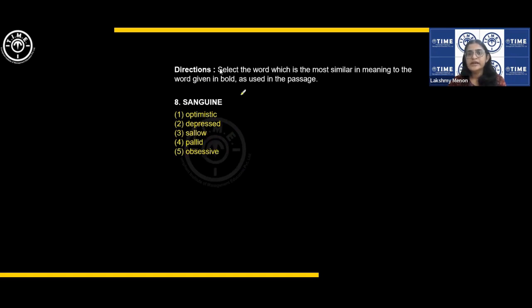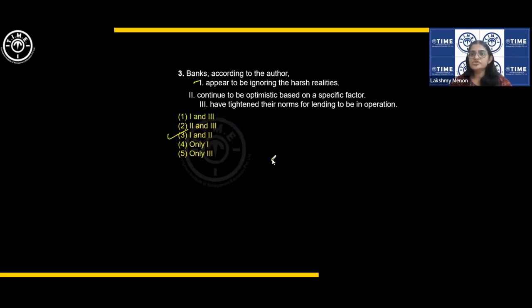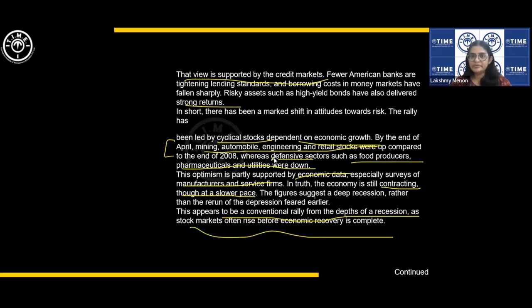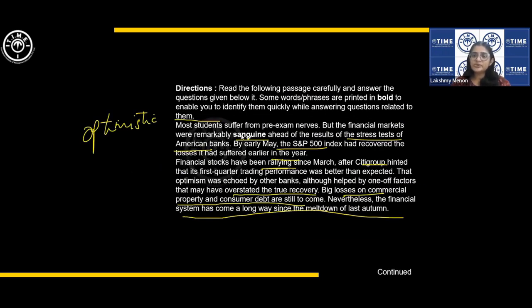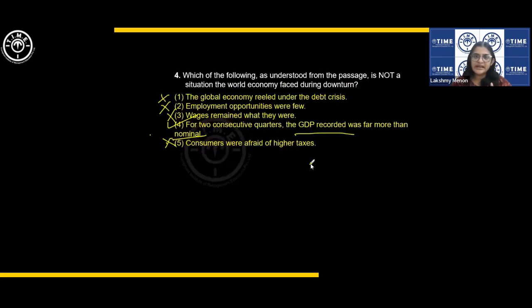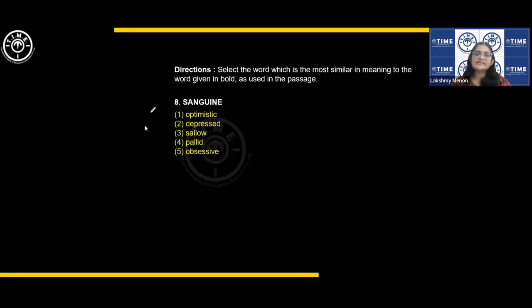Now, select the word which is most similar in meaning to the word given in bold as used in the passage. The meaning of sanguine is optimistic. Ideally, you should go and check how it is used in the passage also. But then sanguine has only one meaning, which is optimistic, and the direct meaning is given here. So that is the answer. Okay. The other words are all negative words. None of them are synonymous to sanguine.